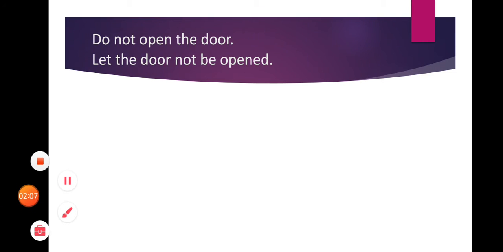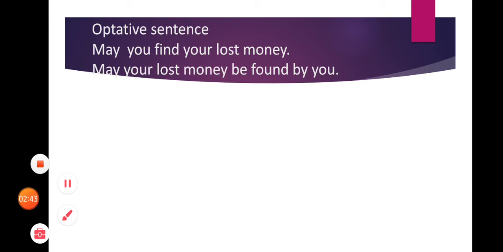Then we have negative sentence in imperative sentences. Do not open the door. Now students, we can make it passive in two ways. First of all, there is let, then the object, that is the door. Then we have not be opened. After that we can also make it as let not the door be opened, means both of the sentences are correct. Do not open the door, let the door not be opened.